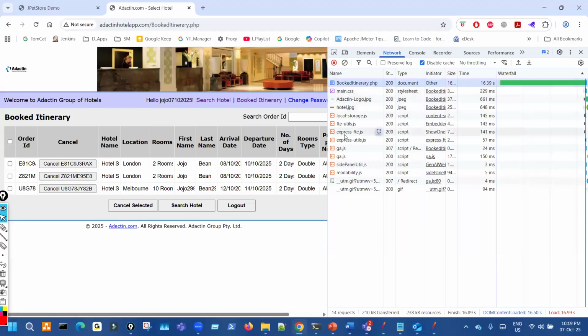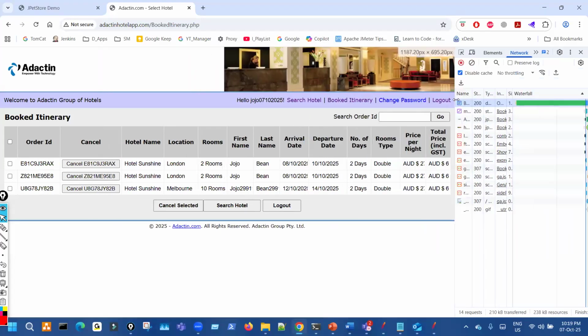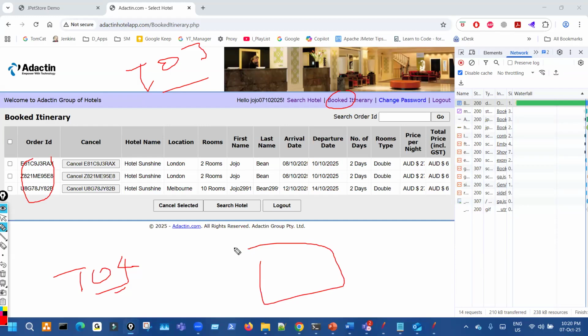Now, when we go there, comes the part where you have to cancel one. How do we cancel? Coming to T03, clicking on booked order, when you click on that, you will come here. Now T04, where we have to select any one. All the orders you have will always be there in the response.